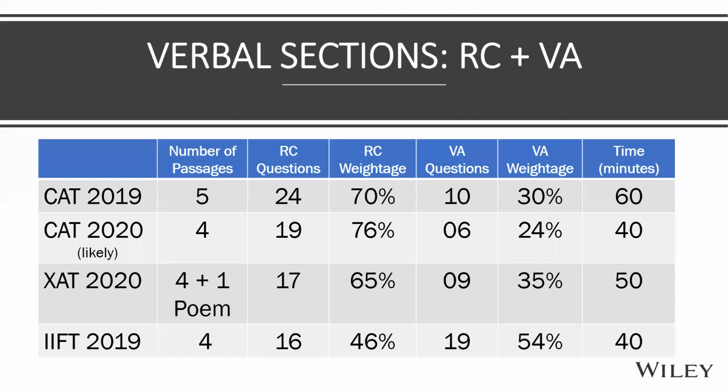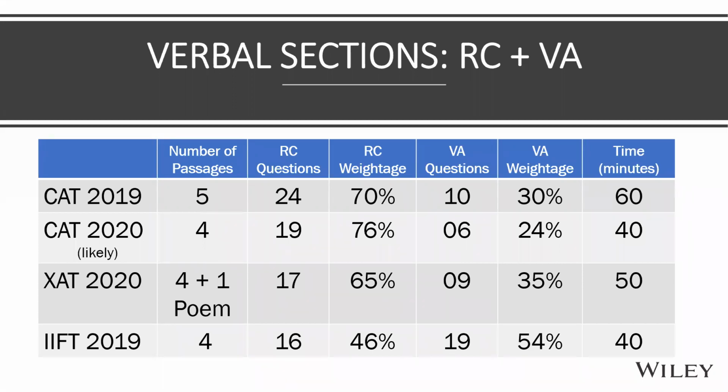Let us see how the breakdown between RC and VA to start with. So CAT 19, you all know the pattern, 34 questions, 24 RC, 10 VA, so 70 to 30%, that was the ratio. So RC is given that kind of importance. We will later see how RC and VA are so closely linked and integrated. We'll come to that in a while.